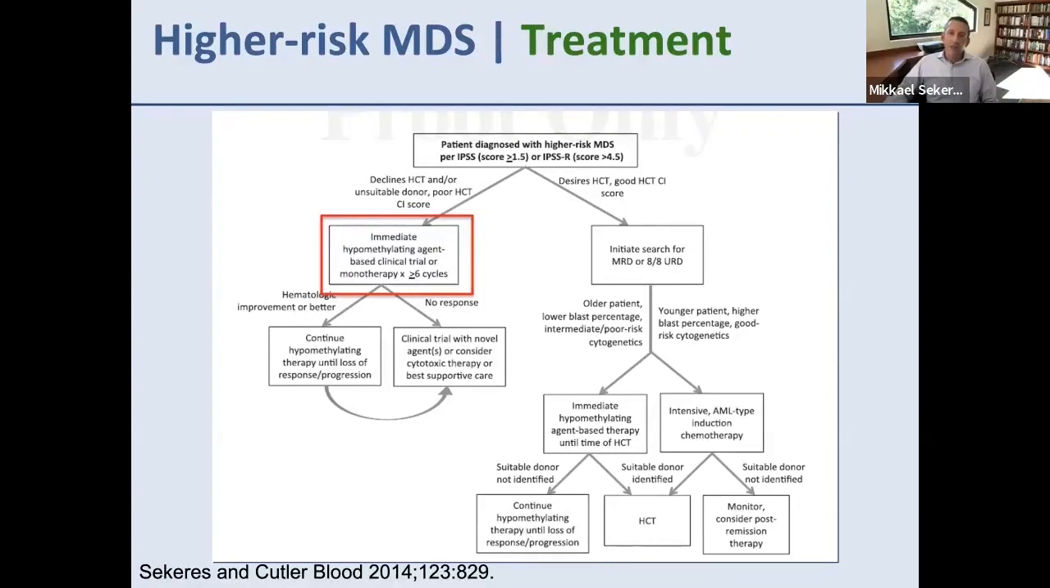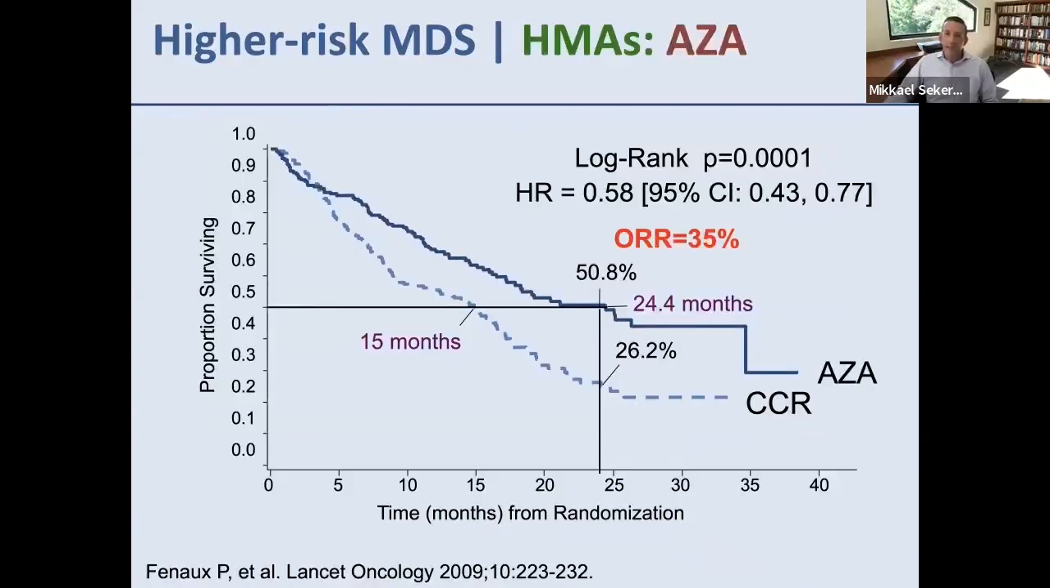So a patient will come in with a higher risk MDS, and we'll divide them into those who receive a hypomethylating agent up front and continue on that hypomethylating agent, or those who receive a hypomethylating agent and then go on to receive a transplant. What's the basis for this?